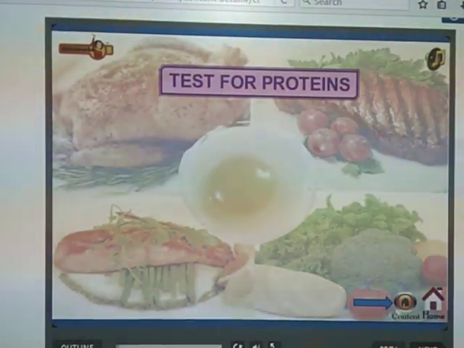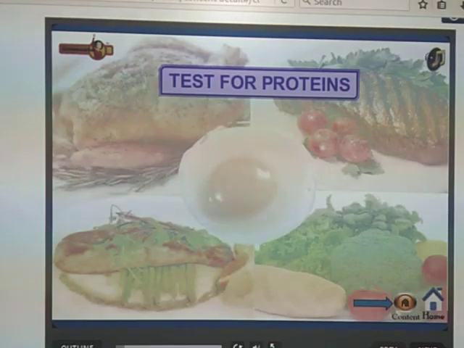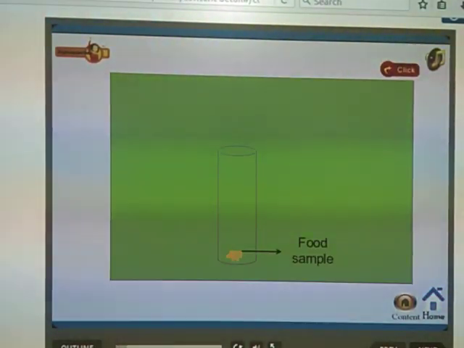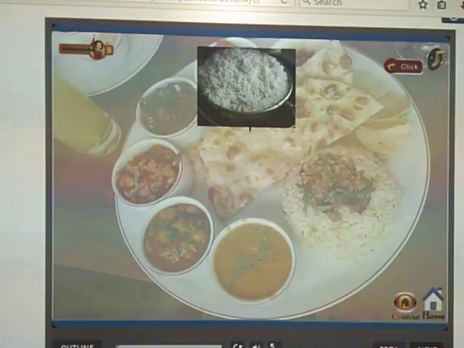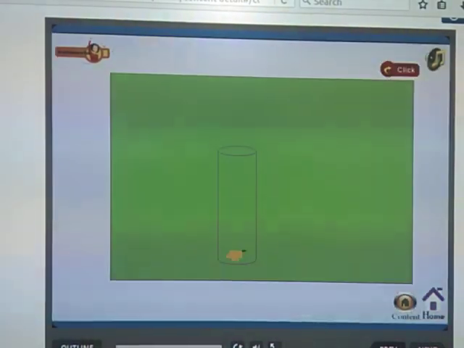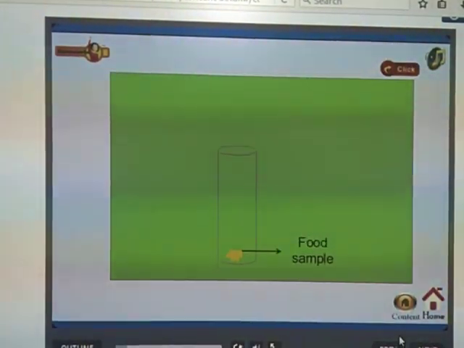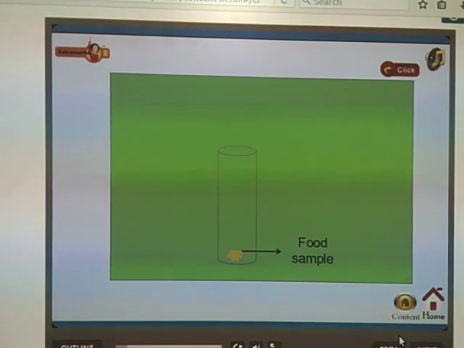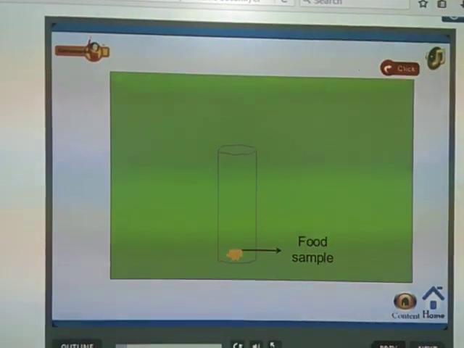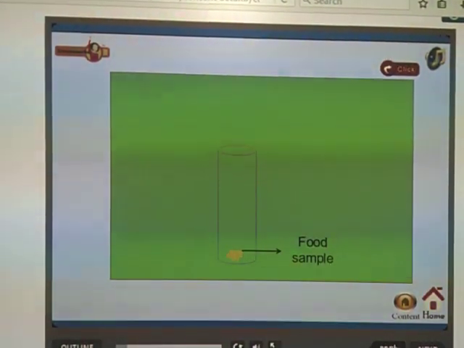So how can we test the presence of proteins in our food item? For that purpose we need some solutions. We will take a food sample in a test tube. Then add 10 drops of copper sulfate solution, and afterwards caustic soda.